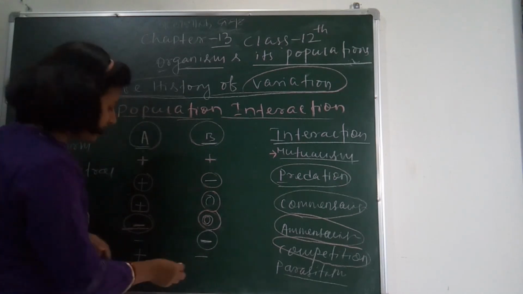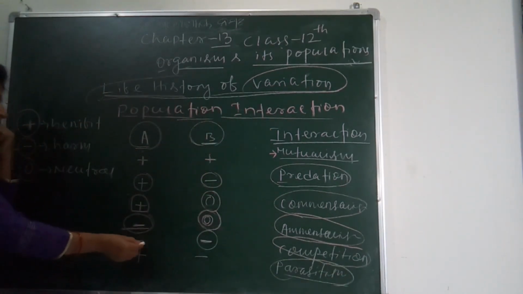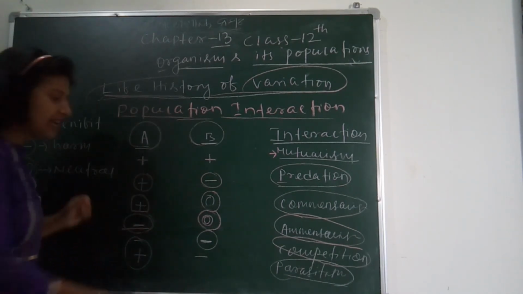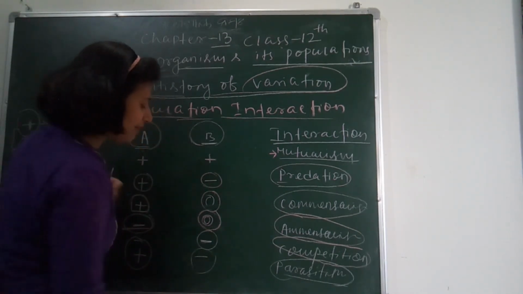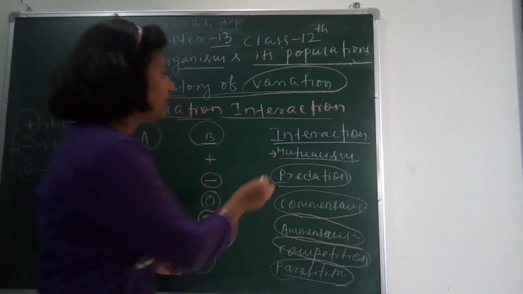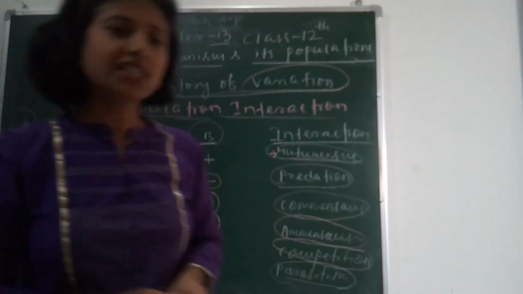And the next relation is parasitism. In parasitism, one species is benefited, denoted as plus, and one species is harmed, denoted as minus. So let's study each interaction in detail. First we will study predation.